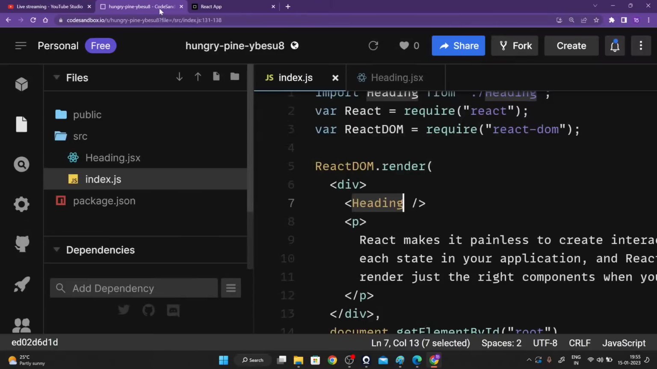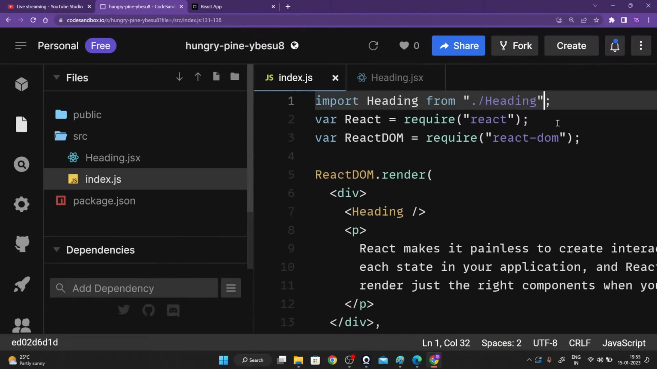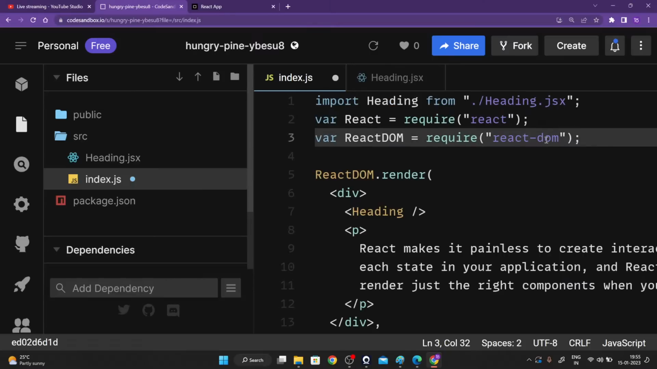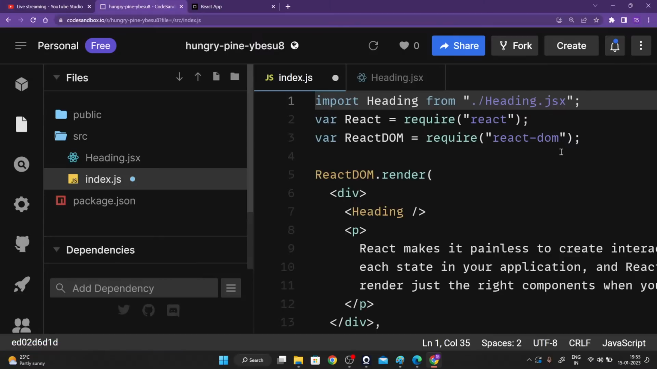Why not heading.jsx? You can actually write heading.jsx as well right over here. There's no issue. But JavaScript automatically assumes that there's just one particular file called heading, so you don't need to specify .jsx. Both the things will work absolutely fine, guys. Are you guys able to understand this? Please do let me know, guys.